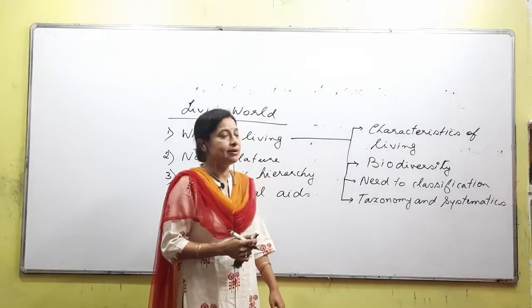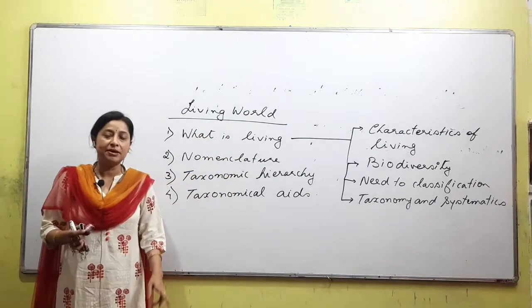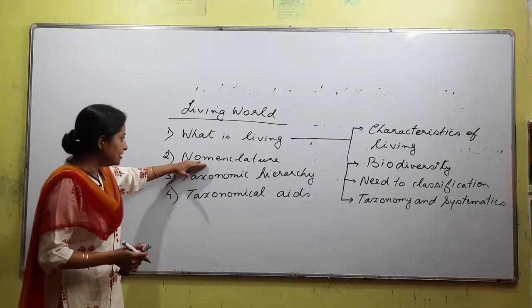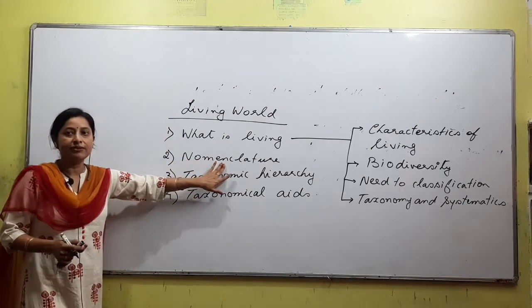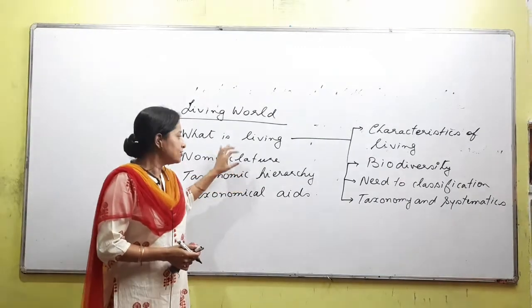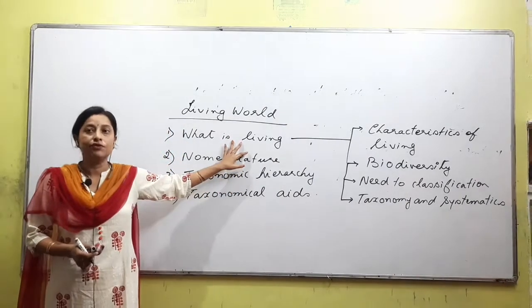that is taxonomy and systematics. What is taxonomy, what is systematics, what is the major difference between the two, these are the points that we are going to study. Coming to this one, nomenclature. Nomenclature means the naming of an organism, that is what is called nomenclature, right? So in this, what will we study? What are the rules of nomenclature?